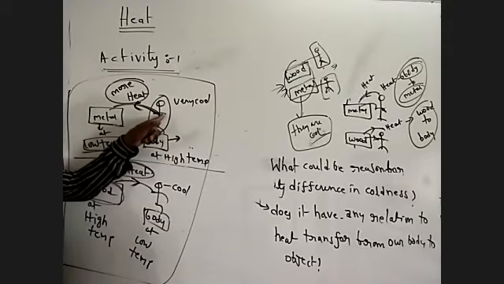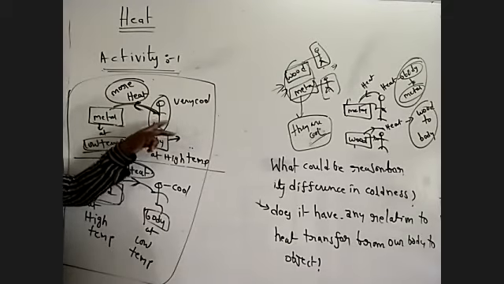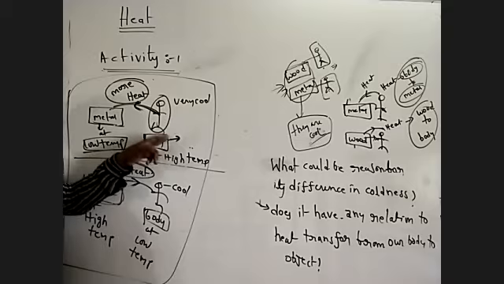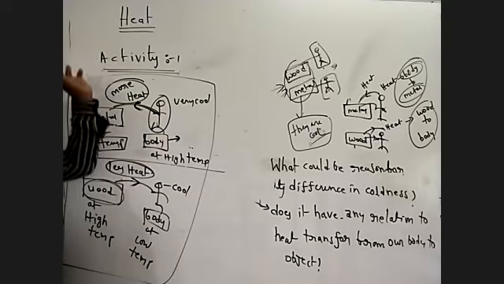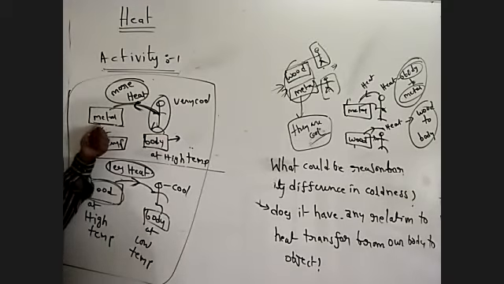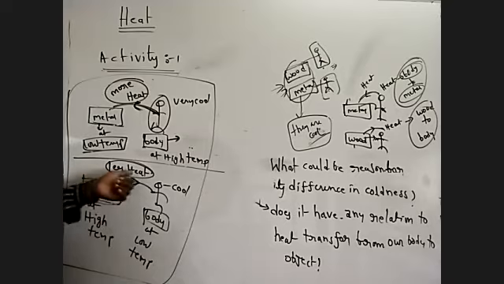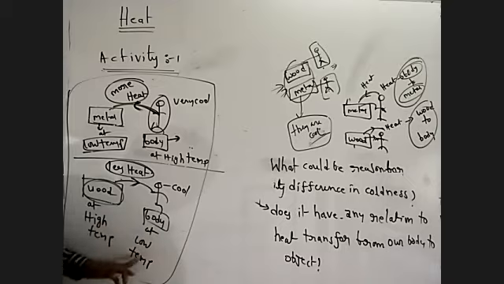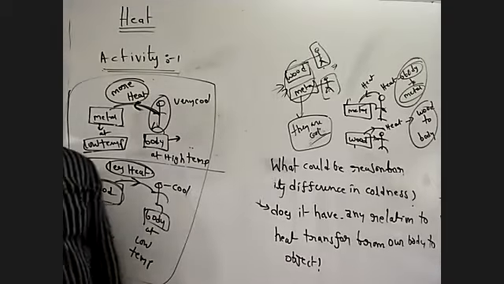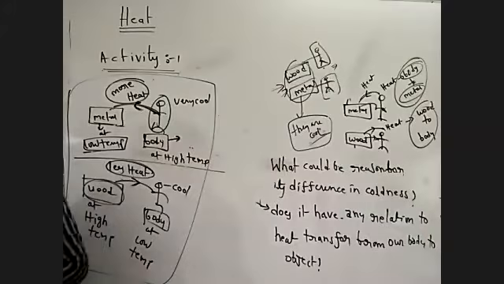When this body loses the heat, this metal gains. This metal gains the heat. In this situation, less heat transfers from wood to the body, with the wood at high temperature and the body at low temperature. This is activity one. Next, activity two.